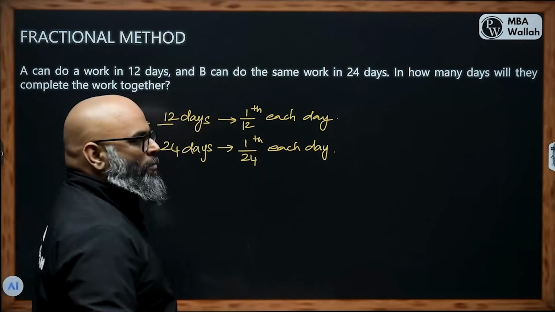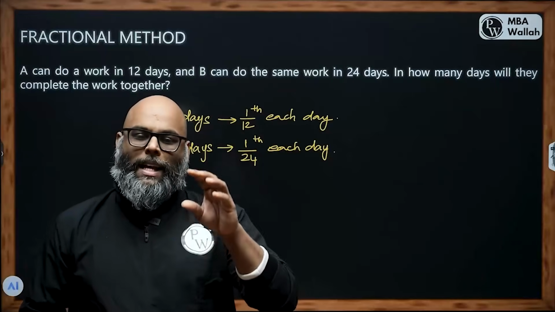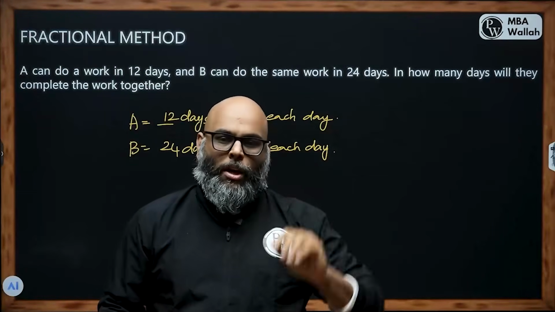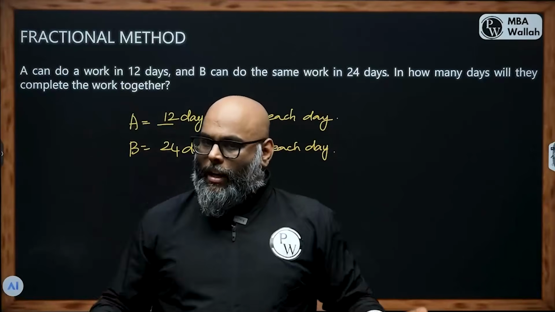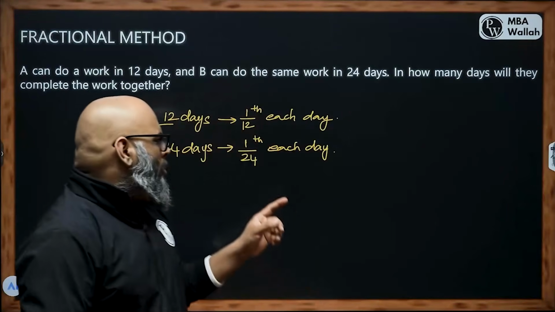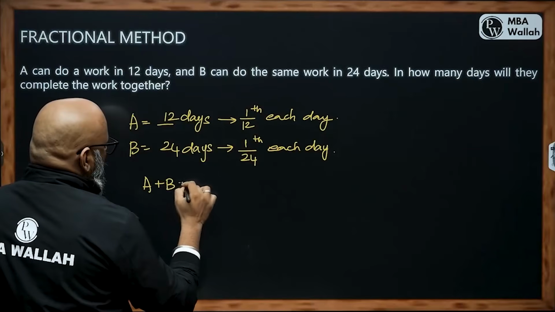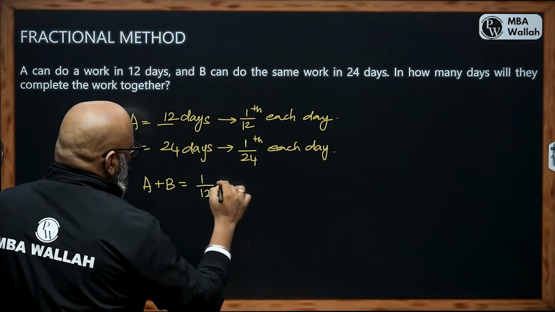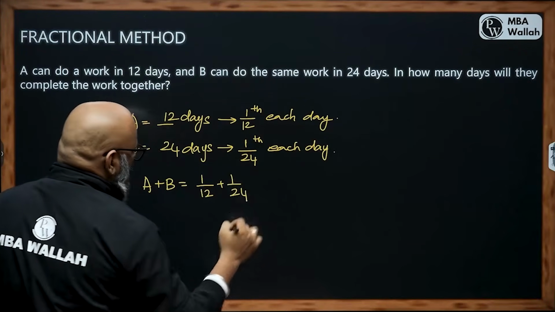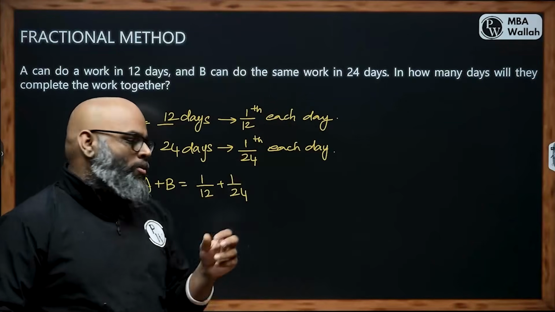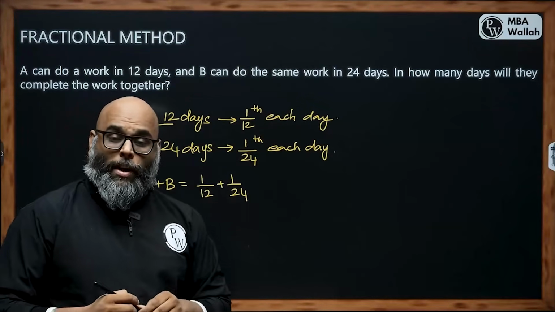Now we know if both of them work together, number of days taken gets reduced, right? More the people working on a task, lesser the time they take. That's the concept that we have. So if both A and B work together, A plus B, that will be 1 by 12 plus 1 by 24, right? 1/12 completed by A and then 1/24 completed by B. So 1 by 12 plus 1 by 24.